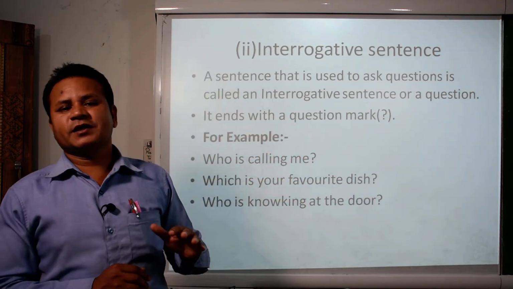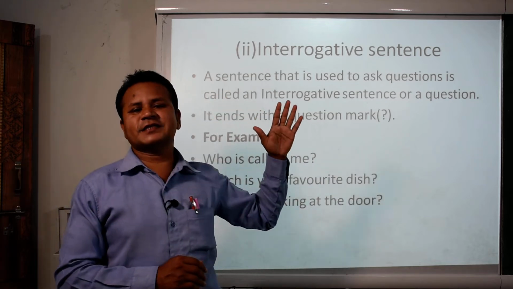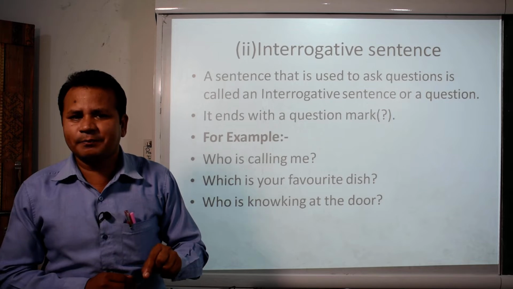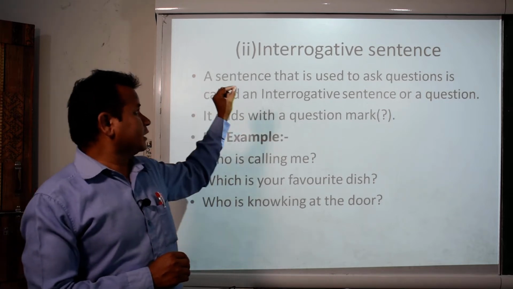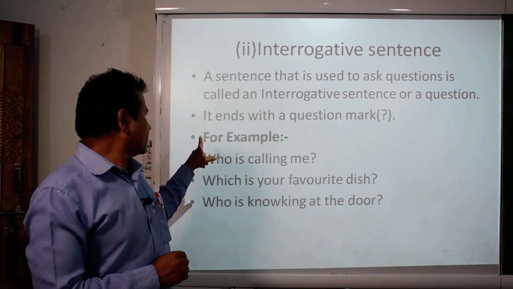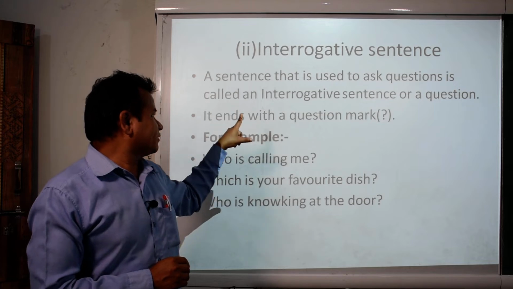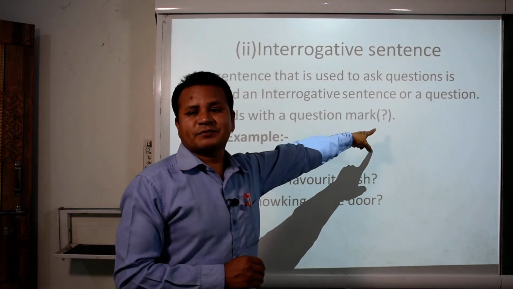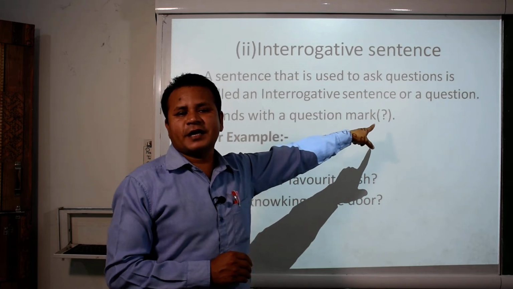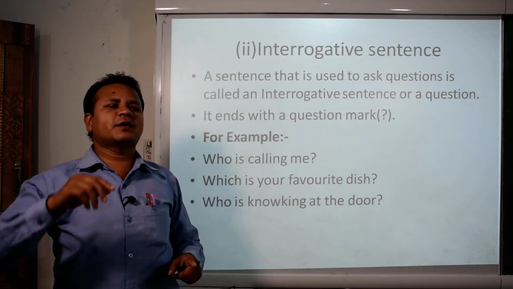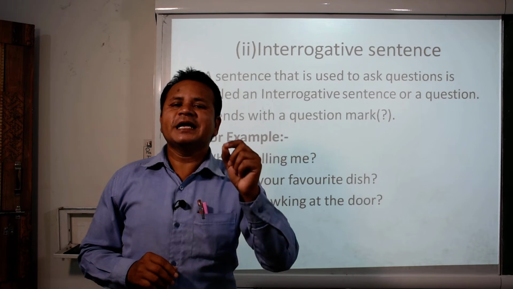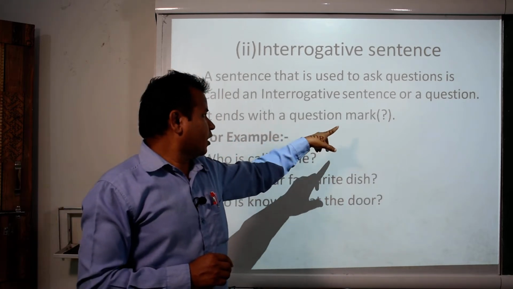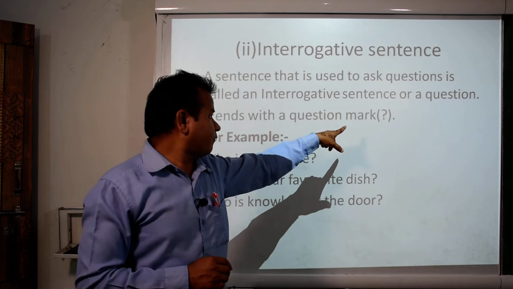Very important thing: in the previous declarative sentence, as I told you, they end with the full stop, and if we talk about the interrogative sentence, what is it said? It ends with a question mark. This is the question mark, and it is also very important. Unless you put the question mark, the sentence would be incomplete. So, it is very important to know how to form it.